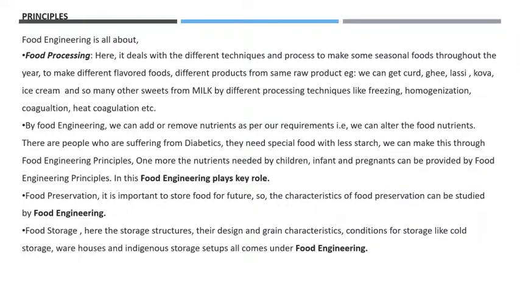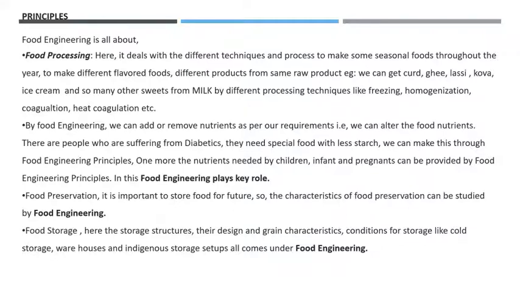So here, processing deals with the different techniques and processes to make some seasonal foods available throughout the year, to make different flavored foods, different products from the same raw foods. During the season time, there is a surplus production of that particular food item, so we need to preserve it for long-time use. For that purpose, we are implementing the food processing techniques. For example, we get curd, ghee, lassi, kova, ice cream, and many other sweets from milk by different processing techniques like freezing, homogenization, coagulation, heat coagulation, etc.